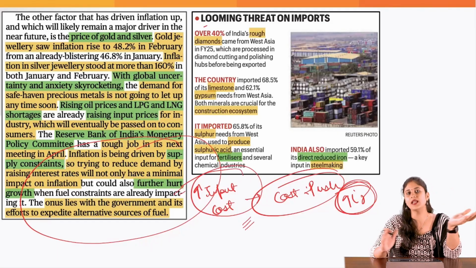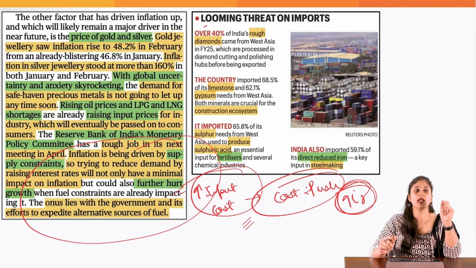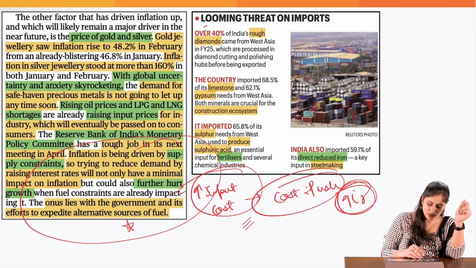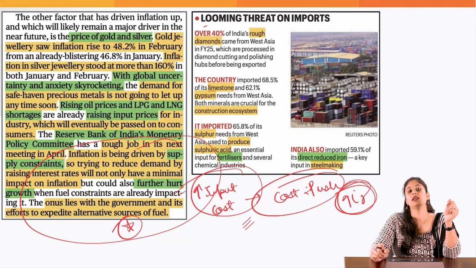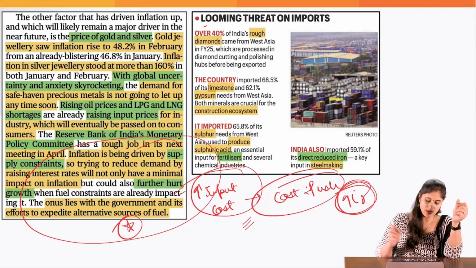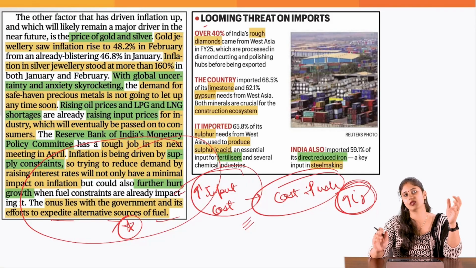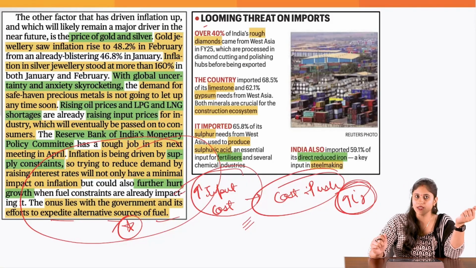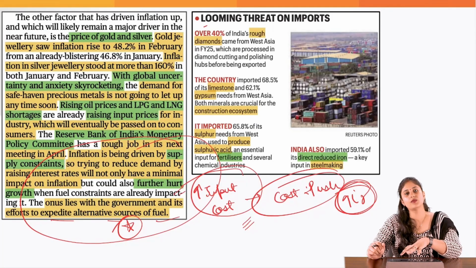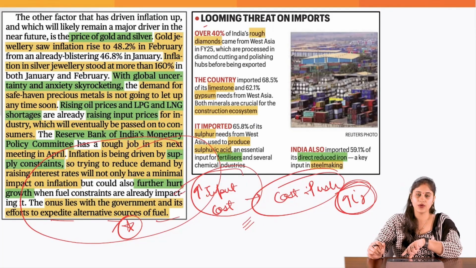That is something you have to do in this window of opportunity, the limited, temporary period that you have. But in the long run, you need to move in the direction of energy security. We need to expedite alternative sources of fuel. We need to reduce our dependence upon crude oil. That means we need to make a shift towards green energy, renewable energy. Okay, that's all that we need with respect to this particular topic. Let's move on to the next one.